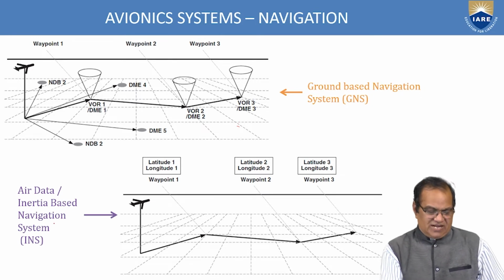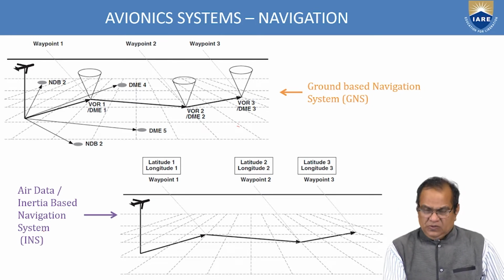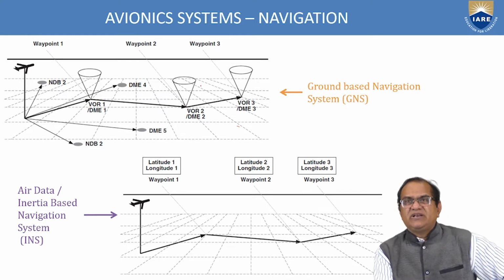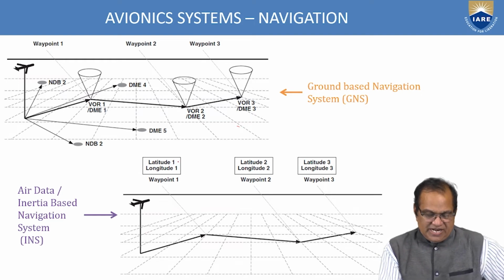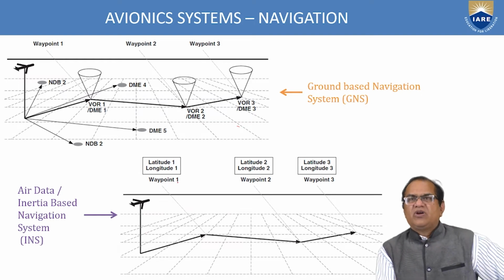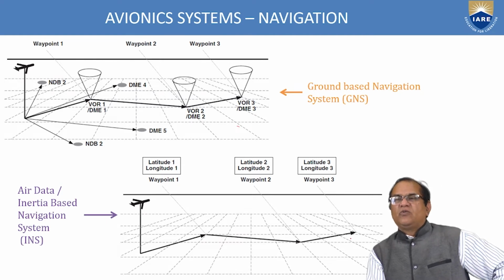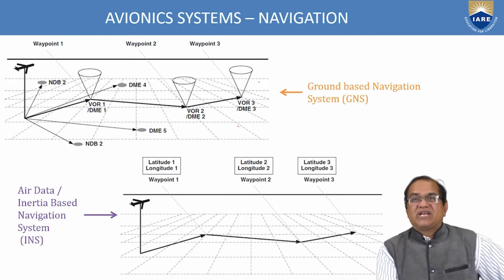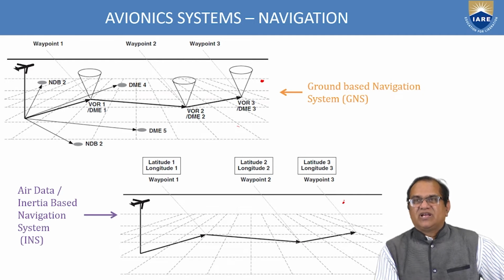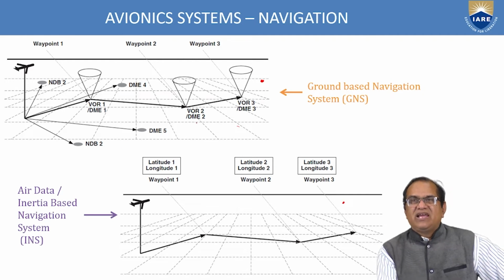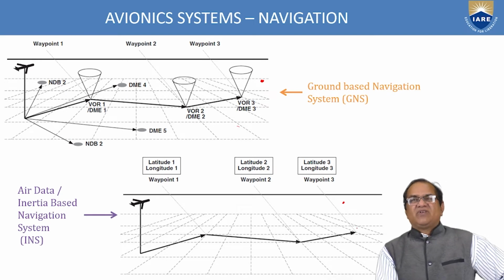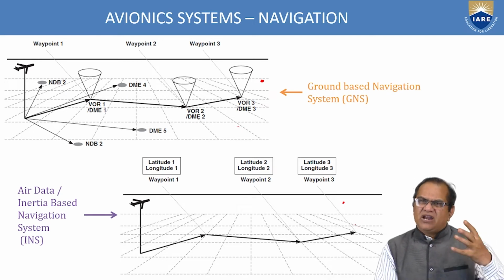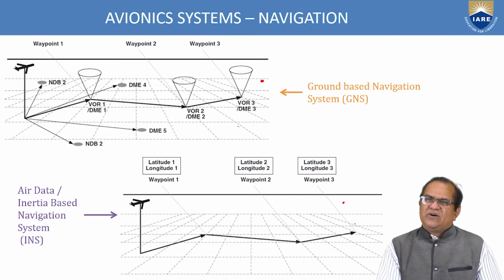Air data inertial based navigation system, it is called the INS system. In this, the radio system is here, and here, due to the gyros and accelerometers, it gives latitude 1, longitude 1, waypoint 2, and waypoint 3. Both are operated at the same time, and mostly they will agree closely, and if any drifting occurs or one system fails, the other system will start operating. They are operating parallelly, both the systems.